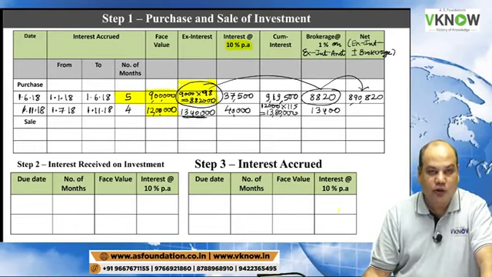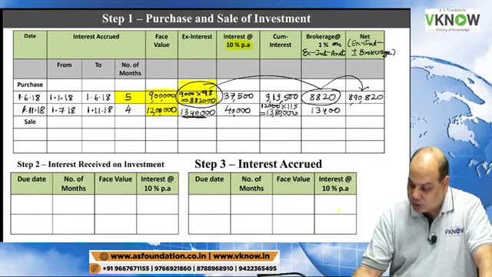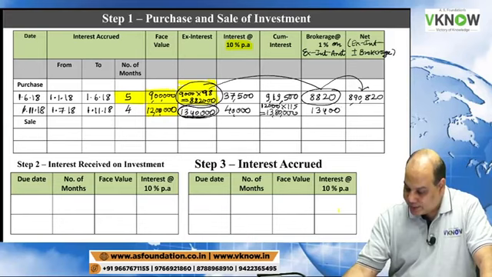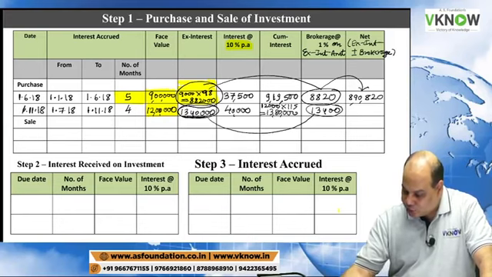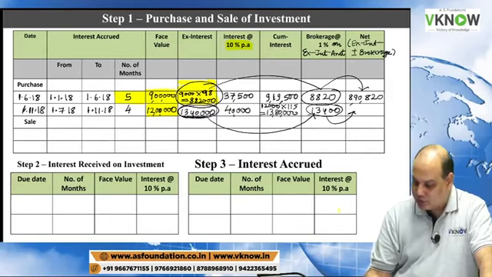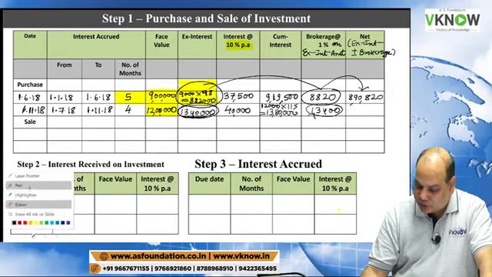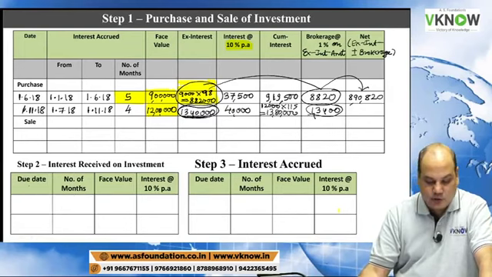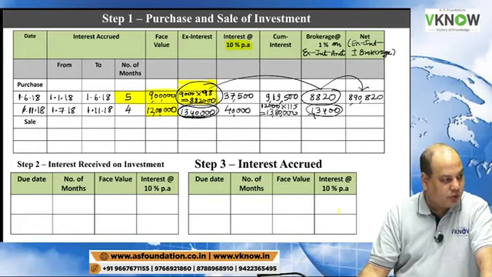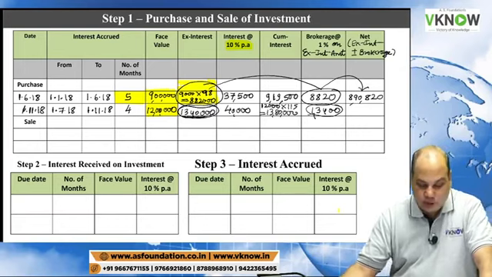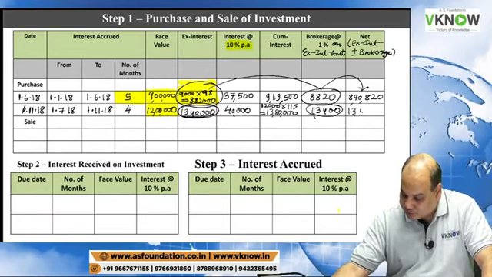Brokerage amount is 13,400. Add ex-interest amount and brokerage, these two figures you will add, then you will get this amount. That is the amount of investment that you need to capitalize. So any answer for that? Ex-interest plus brokerage equal to 13 lakh 53,400.